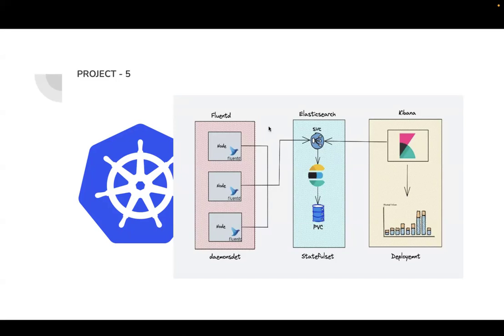This is called the EFK stack. Some of you might have heard about it. There are two types of logging mechanisms: ELK and EFK. ELK is Elasticsearch, Logstash, and Kibana, and EFK is Elasticsearch, FluentBit, and Kibana. We are going to use the EFK stack to perform log collection from the Kubernetes cluster, and we can view the logs in the Kibana dashboard. It will be very useful for debugging problems by looking at the logs.